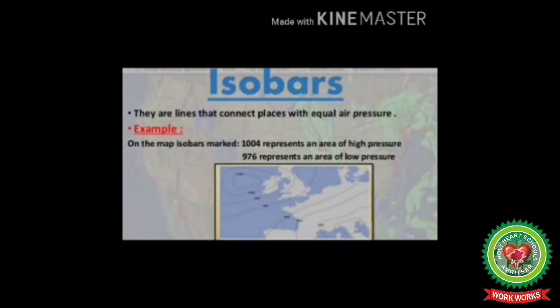When the isobars are far apart, there is little variation of atmospheric pressure, and when the isobars are close to one another, there is a great difference of atmospheric pressure over smaller areas. It indicates stormy weather. Thus, the spacing of isobars indicates the pressure gradient.